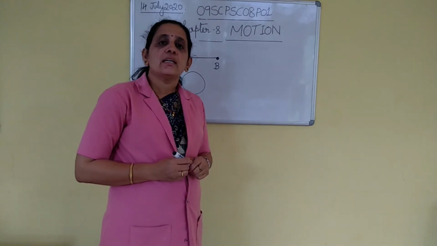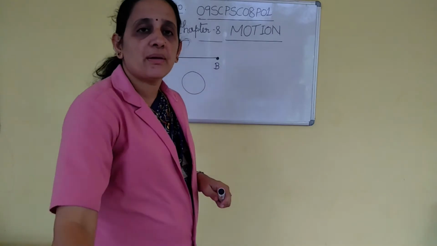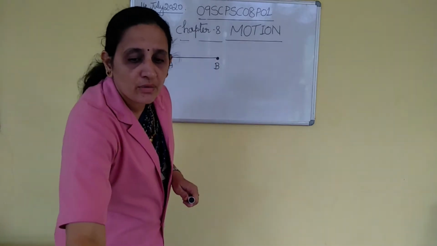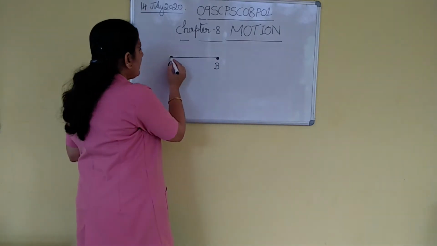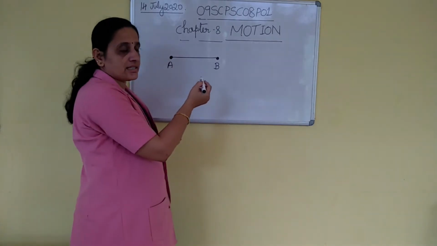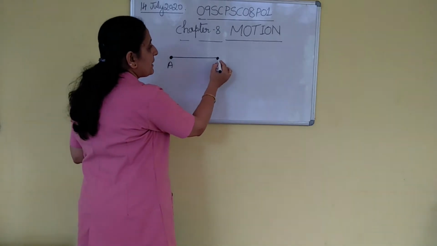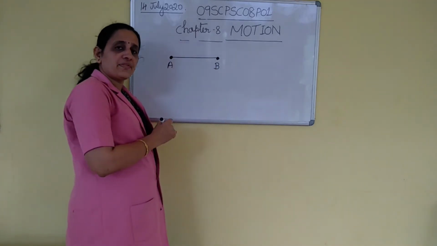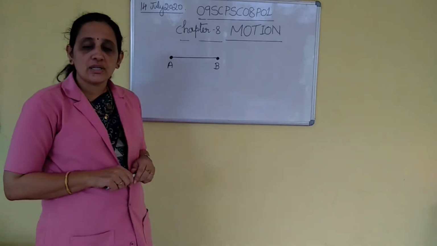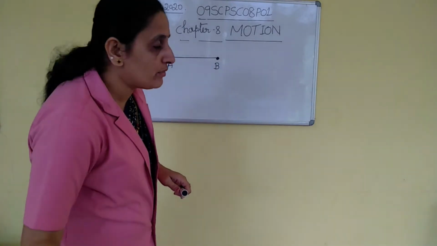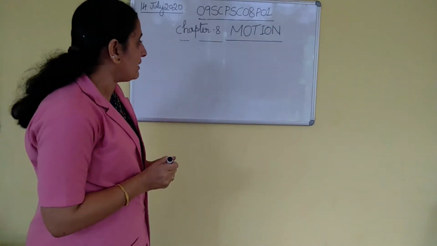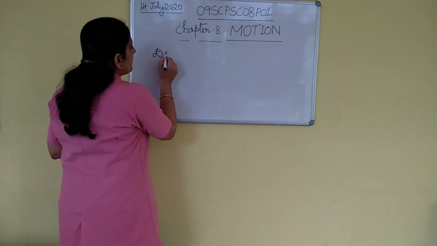We always describe the motion by taking a point as a reference point. That means if an object moves from A to B, we can take A as the reference point. Otherwise, if you want to measure the distance from B to A, you can take B as the reference point. This reference point is also known as origin. Next, we can measure the motion of an object by two physical quantities. What are they? We have to learn that they are distance and displacement.